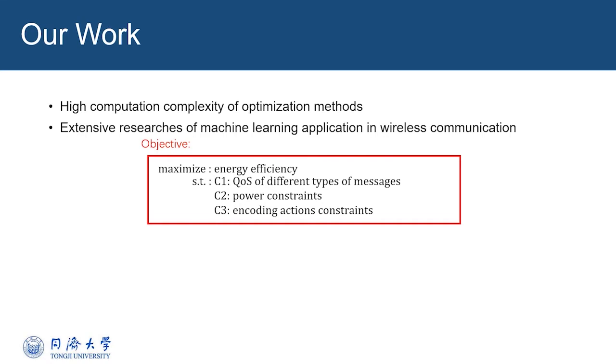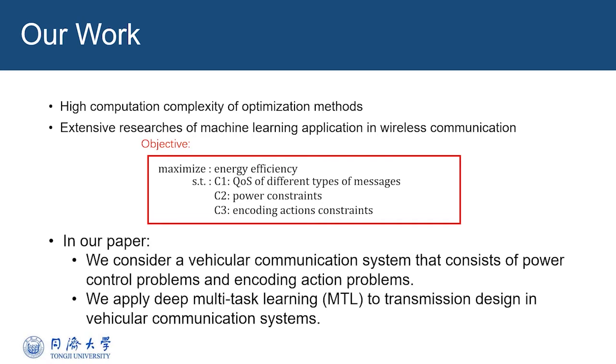There is extensive research on machine learning applications in wireless communication. After being properly trained on a dataset generated using time-consuming methods, machine learning networks can rapidly infer similar results. We borrow this idea and apply it to our research. In our paper, we consider a vehicular communication system that consists of power control problems and encoding action problems. We apply deep multitask learning to transmission design in vehicular communication systems. Next, I will introduce our system model.